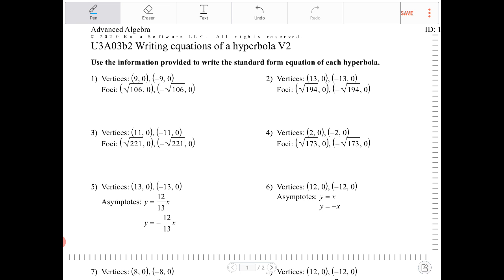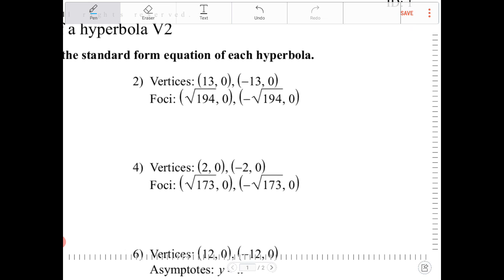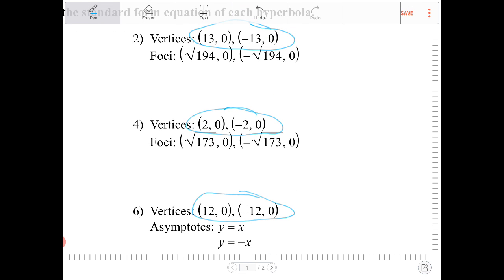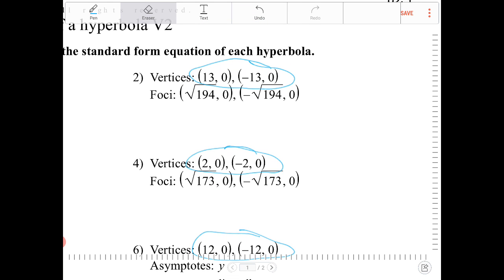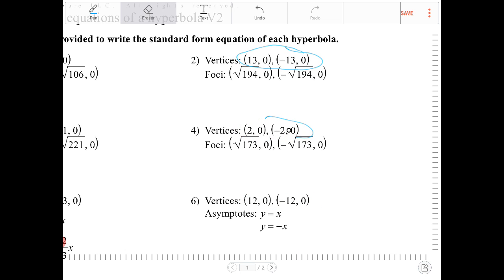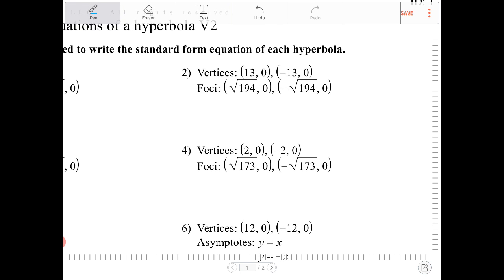For all these examples in this exercise, I'm going to point out that the vertices are oriented horizontally, which means that all of the hyperbolas are going to open up left and right. So all of the shapes of the hyperbolas will follow this kind of shape, where you have the asymptotes going through, and it's all going to be centered at the origin.